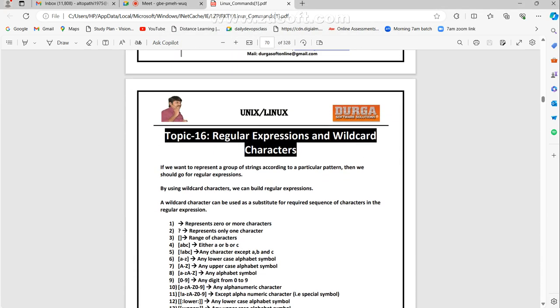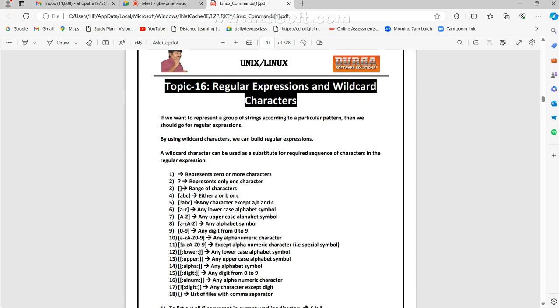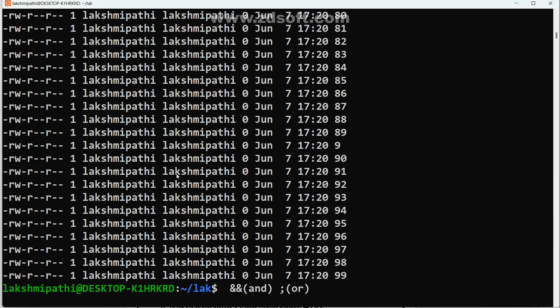Now, regular expressions and wildcards. This is one of the wonderful concepts. Try to understand slowly. First, they are giving star, which represents 0 or more. Here nothing is there, right? After that only the hyphen greater than symbol is there. Here the star symbol is there. Star represents 0 or more characters. Now try to understand.